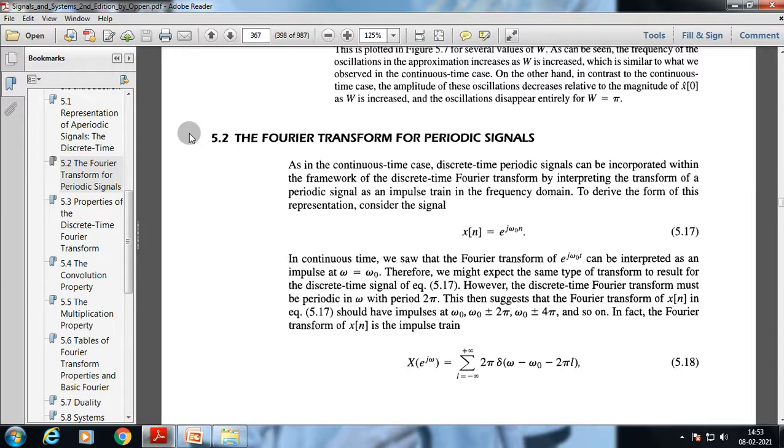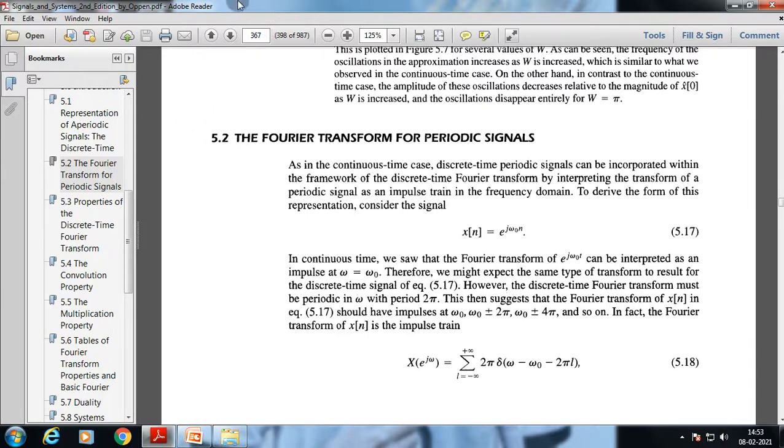Now, before getting into the explanation of the Fourier transform of a periodic signal, we have to understand what we get when taking the Fourier transform of an impulse signal. The Fourier transform of an impulse signal is nothing but the value 1. Okay, with that understanding, we can get into the Fourier transform of a periodic signal.